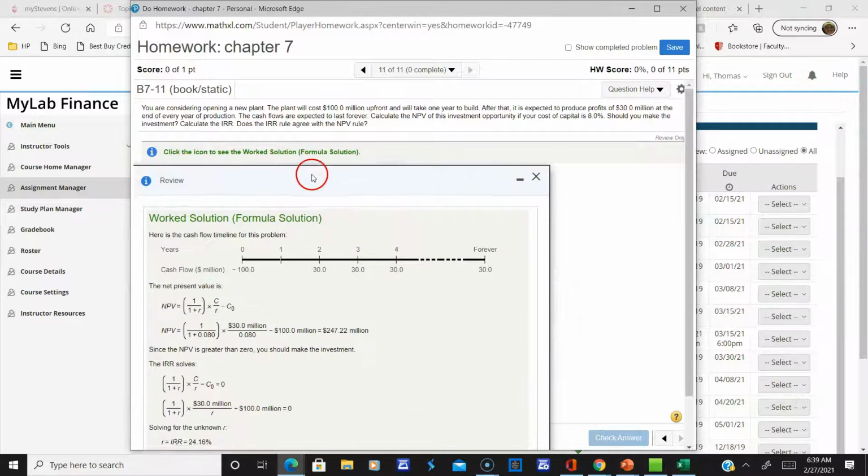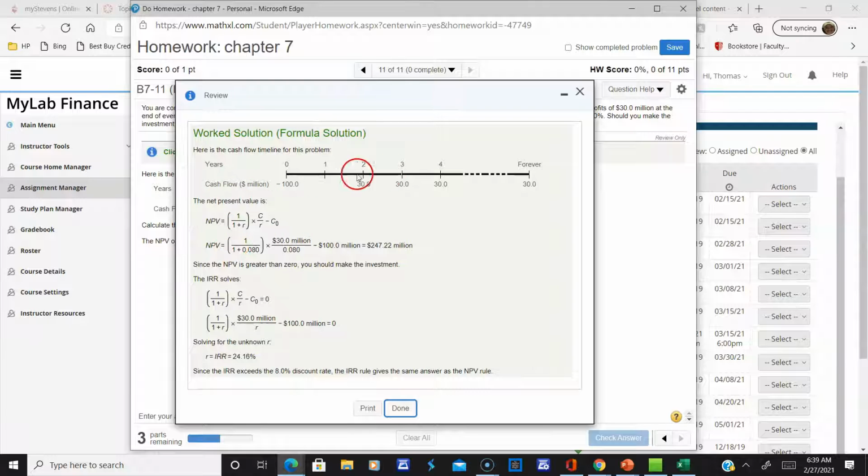So let's look at the solution, and it's not too bad. Again, here's the timeline. They give it to you again. Now here's the net present value as an equation for a perpetuity, right? Now again, you're not going to have to use this, but I have to show you a little trick to use Microsoft Excel. But they don't really care. All they want to know is, is the net present value greater than 0? So since the net present value calculated here is greater than 0, you make the investment.